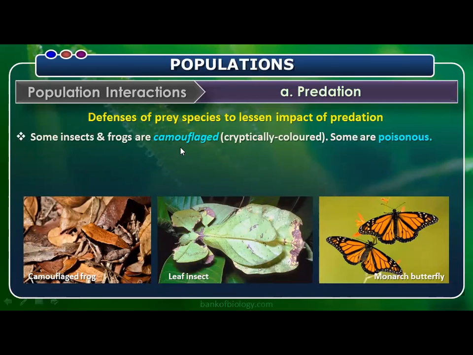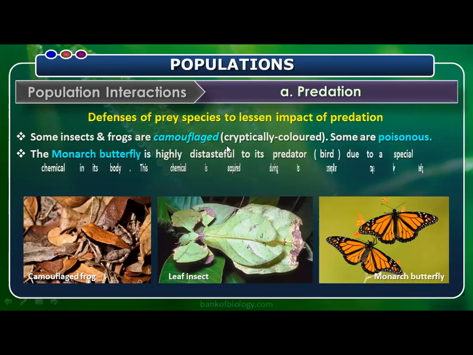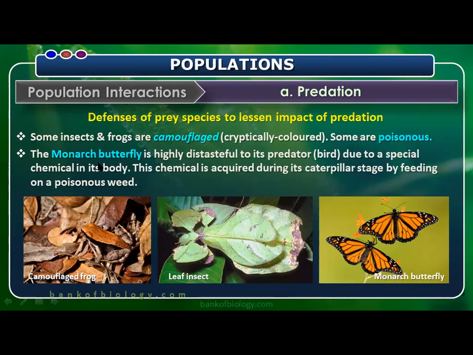Let's say some insects and frogs are camouflaged, cryptically colored to match their background. Some are poisonous, like the monarch butterfly. The monarch butterfly is highly distasteful to its predator due to special chemicals on its body and wings. How is the chemical acquired? In the larval stage itself, in the caterpillar stage, by eating poisonous weeds, the caterpillar accumulates those contents, and they are stored in the chitinous layer of the wings. So that's why the predator dislikes eating that kind of monarch butterfly.